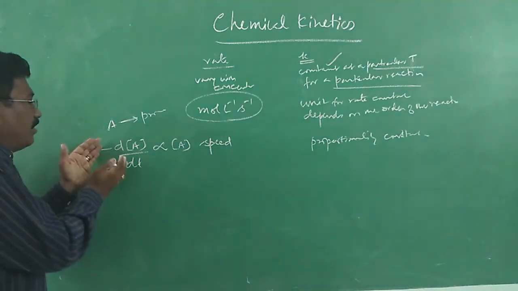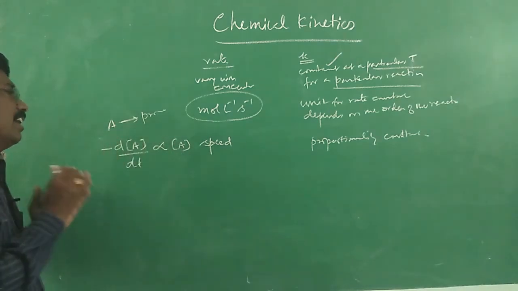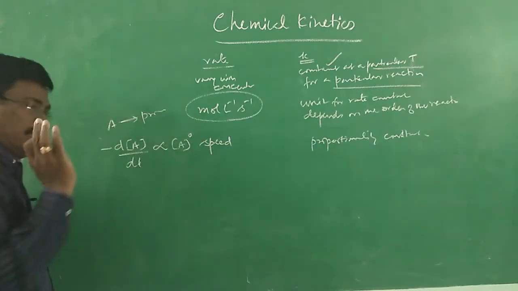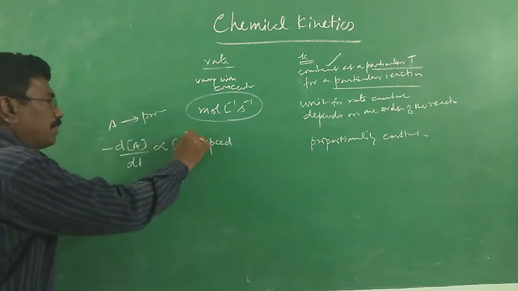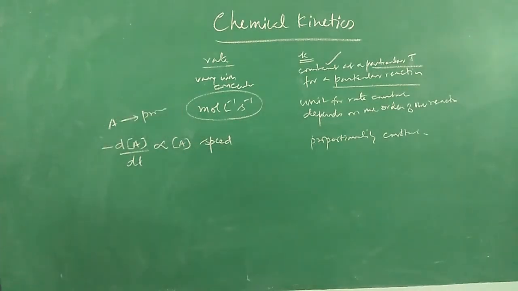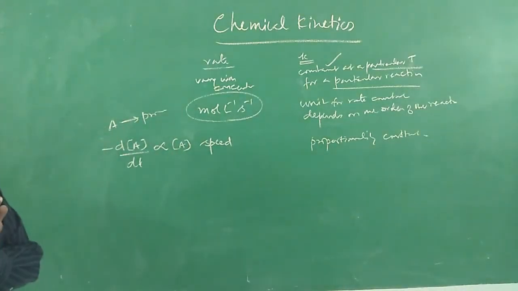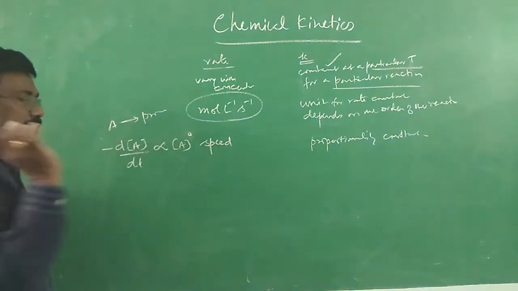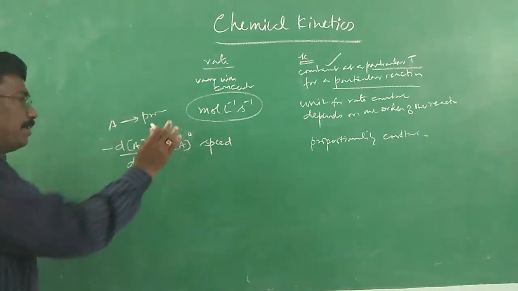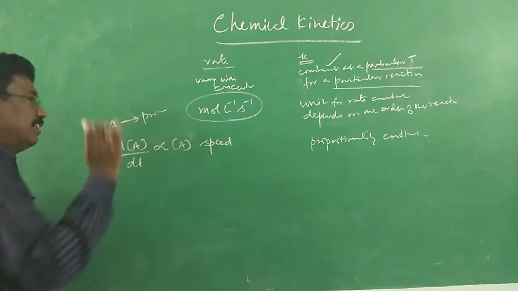So, usually, rate of the reaction is directly proportional to concentration of A, sometimes to the power 0, that means 1, sometimes 1, sometimes 2, sometimes 3. It depends on the order of the reaction. But usually it depends, except for a zero order reaction. Rate will not depend on concentration only for a zero order reaction. Alright. Usually, it depends.